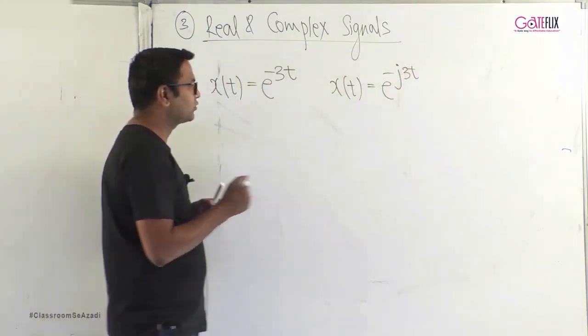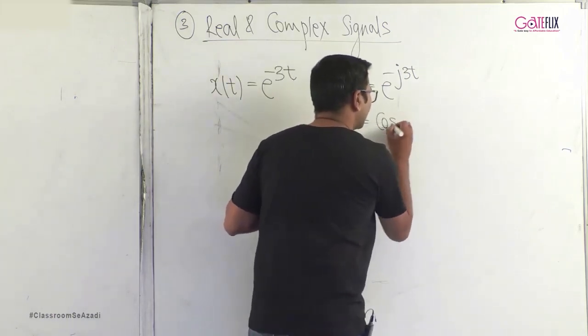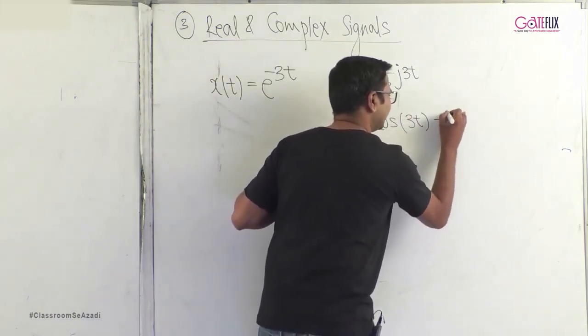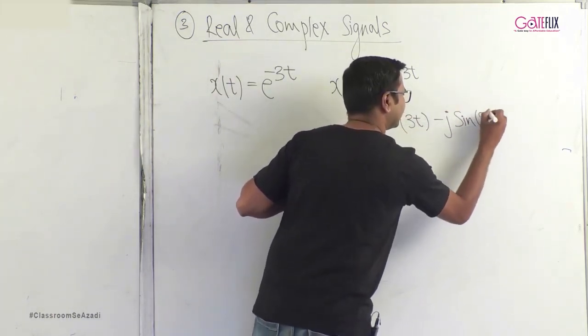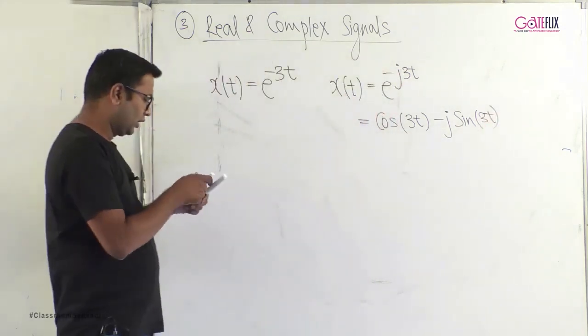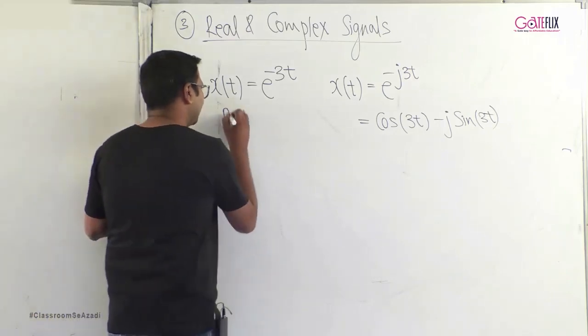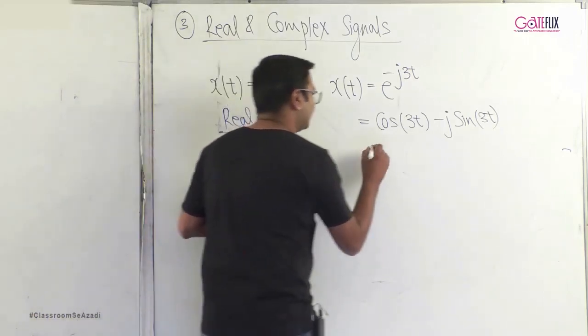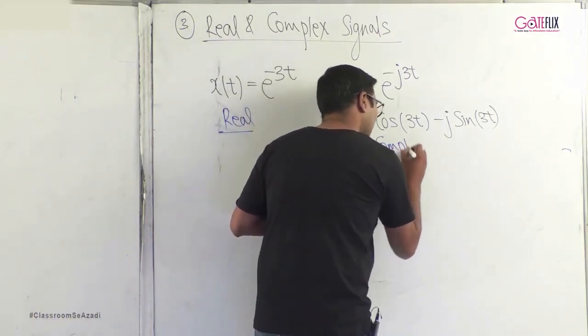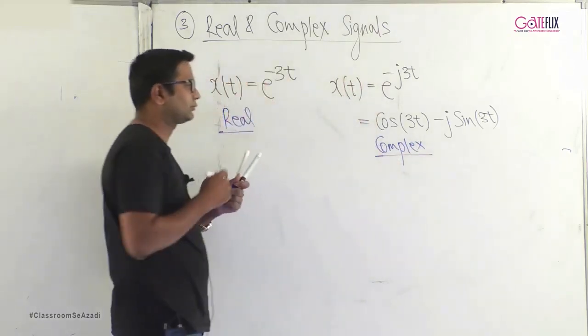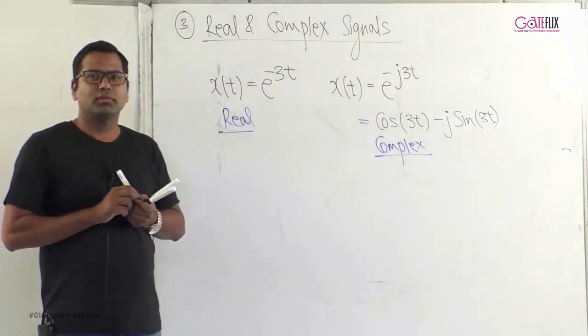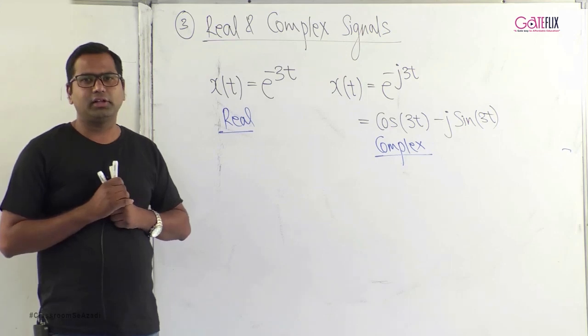As you all know, e raised to minus j3t can be written as cos 3t minus j sin 3t. Therefore, this is an example of real signal, and this is an example of complex signal. I hope this is very clear to you.